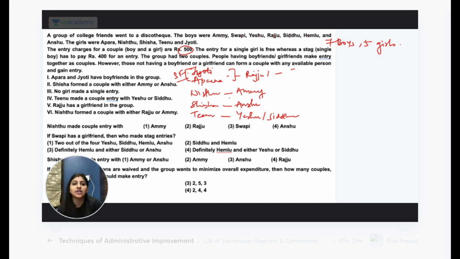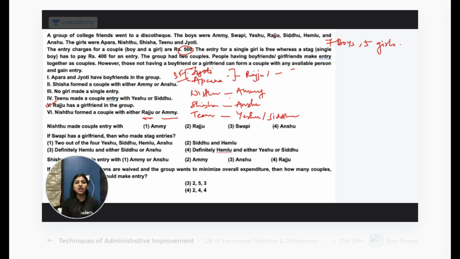Nishtu formed a couple with either Raju or Emmy. But in the previous clue they told us Raju already has a girlfriend and Nishtu does not have a girlfriend. Aparna and Jyoti have a girlfriend. Nishtu does not have a girlfriend. So therefore, if Raju has a girlfriend, Nishtu cannot form a couple with Raju. Nishtu will form a couple with Emmy.